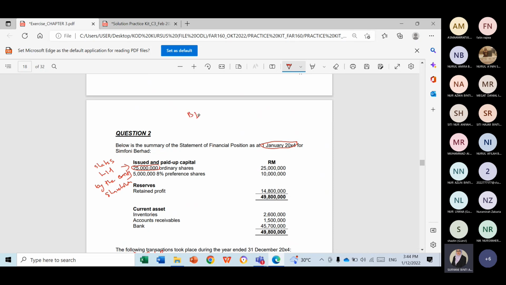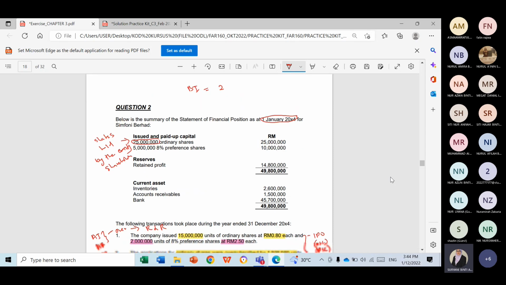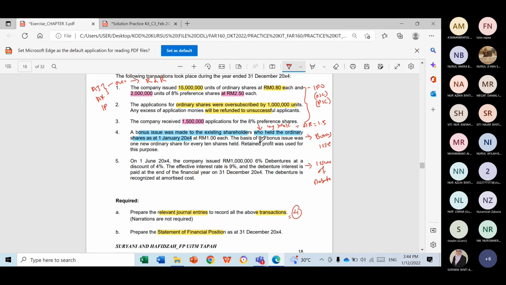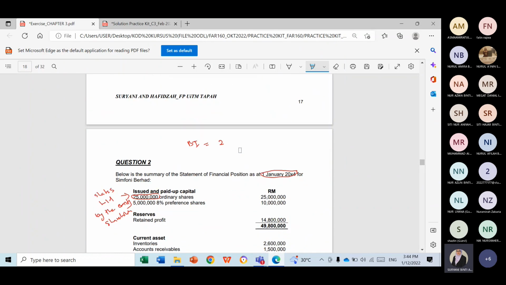So you have to find the amount of bonus issue. It is said the basis is how much? The basis was 1 new share for every 10 shares held. 1 new share for every 10 shares held.